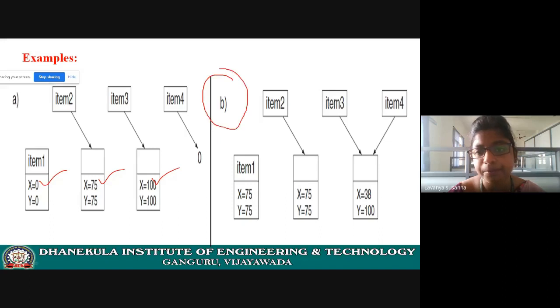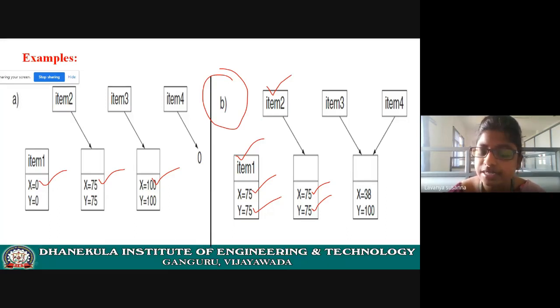Now see the B part. See here, item 1, X value is changed to 75 and Y value is changed to 75. And see the item 2 values. State is nothing but values. X equal to 75, Y equal to 75. Item 1 values are the same, item 2 values are the same. That means the state of item 1 and the state of item 2 are equal. Now you cannot distinguish item 1 and item 2.